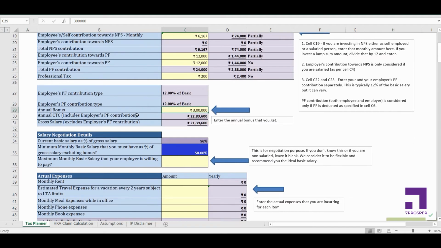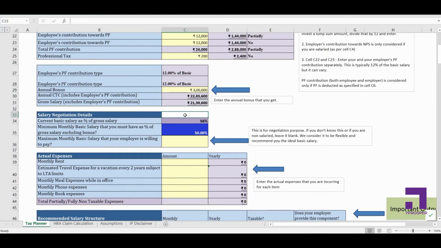Now you look at your CTC, annual CTC. So CTC includes the employer's PF contribution as well. That is coming out to be around 22,83,000, and gross salary is coming out to be 21,39,000. So gross salary doesn't consider your employer's PF contribution. Okay, so there's a difference between these. Your gross salary is only considered for taxation purposes. But for your employer, even the contribution which your employer is doing towards your PF is a cost to the company. That's why it's usually included in the CTC.